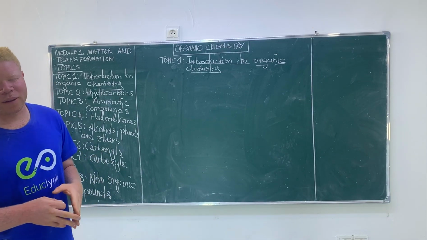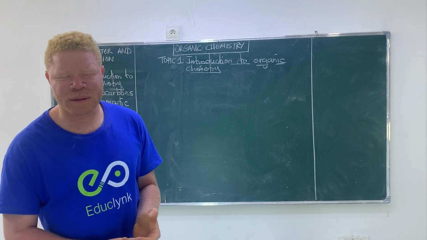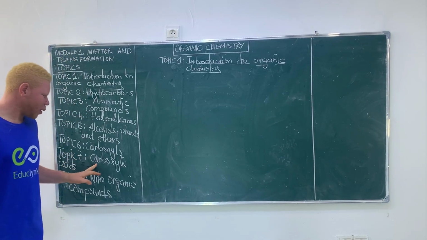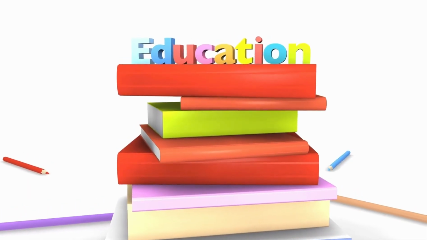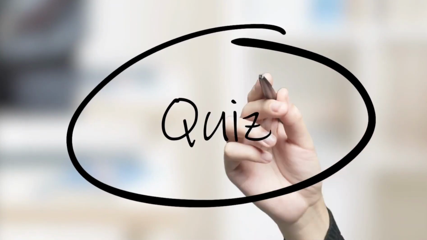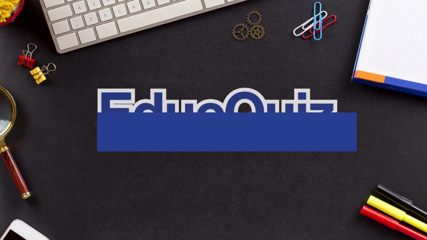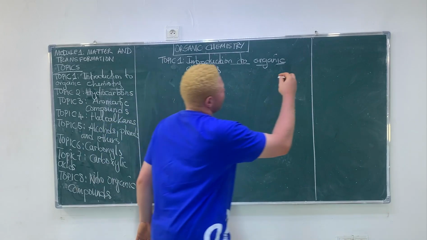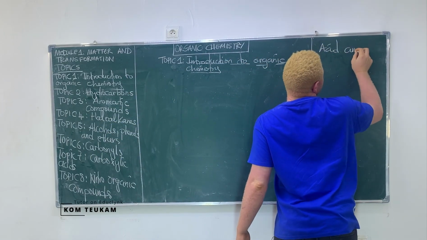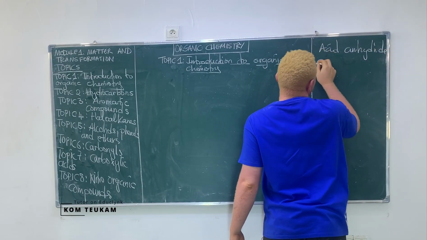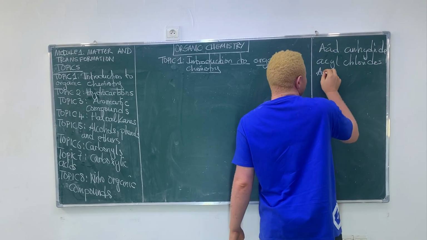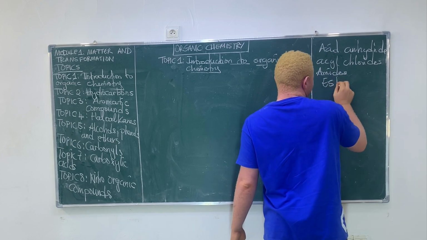The carboxylic acid derivatives are acid chloride, amide, acid anhydride, and esters.